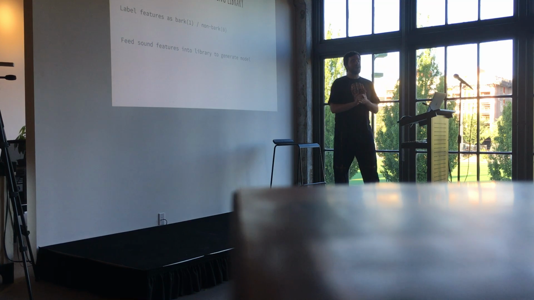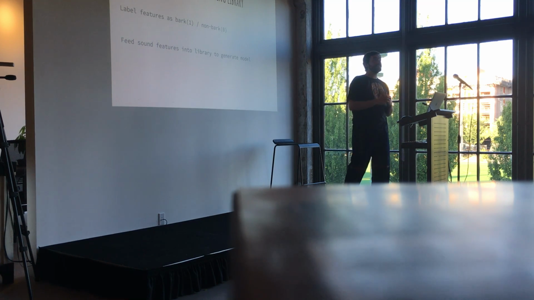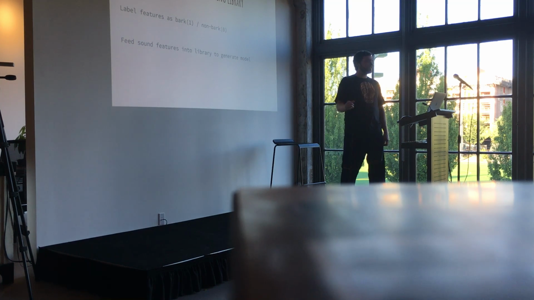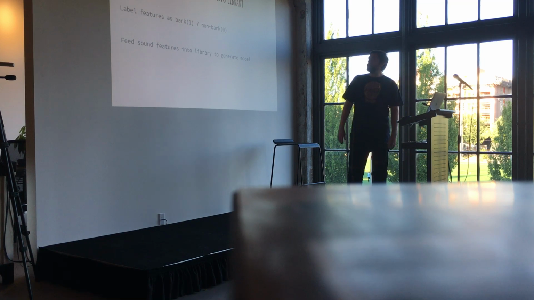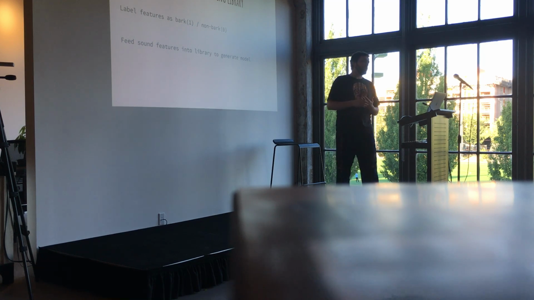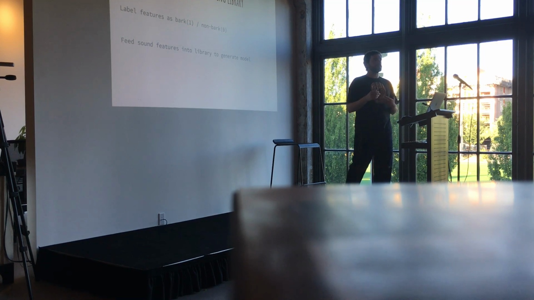Right, so we have our data, we have our good audio features, and we put all that together with a library. I was using scikit-learn from Python, and the next step is you want to label your data as a bark or a non-bark. In our case, we have 2 labels, and they just correspond to a numerical value.